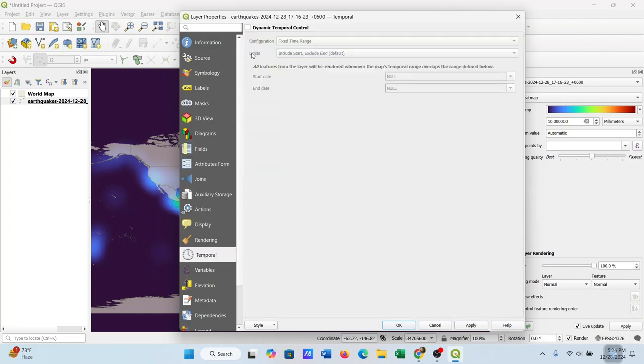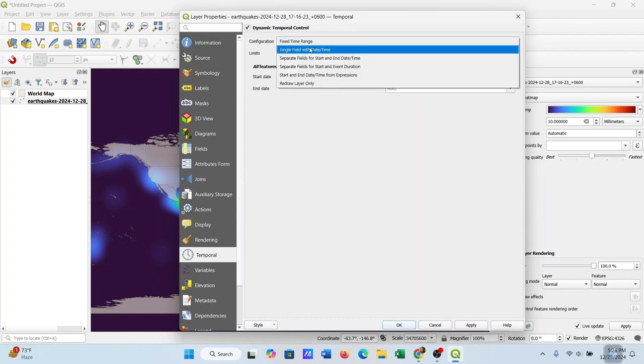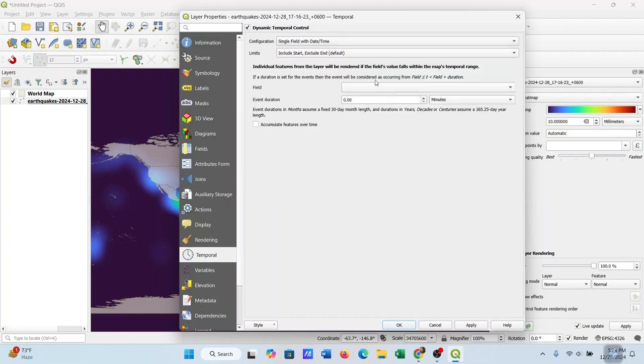Then go to temporal and dynamic temporal control, and we'll select this single field with date and time option, and the field will be date. And for event duration, here we'll select years, because we want to show data for every year. So apply and okay.